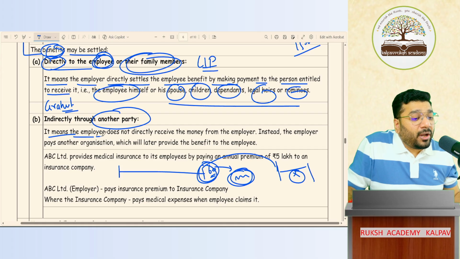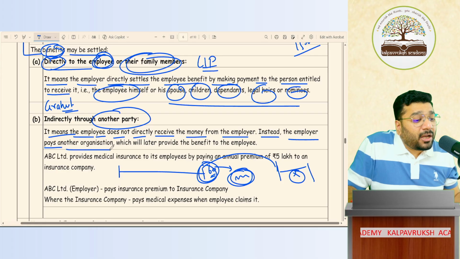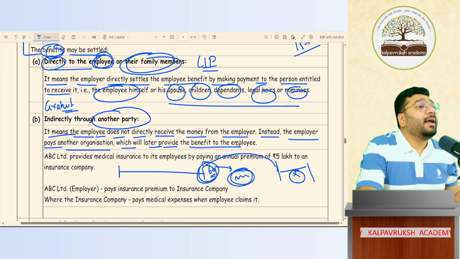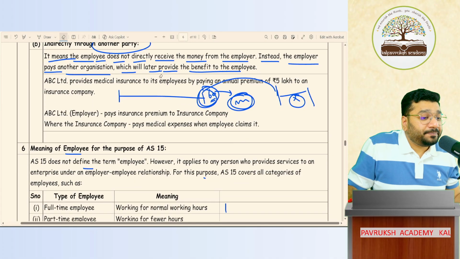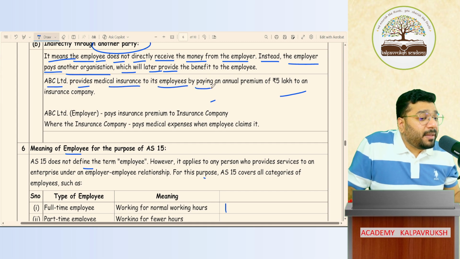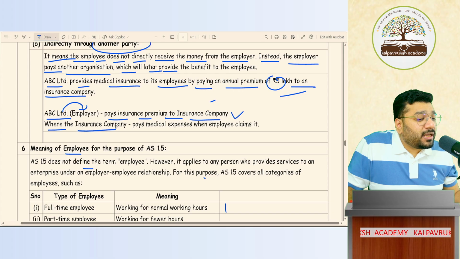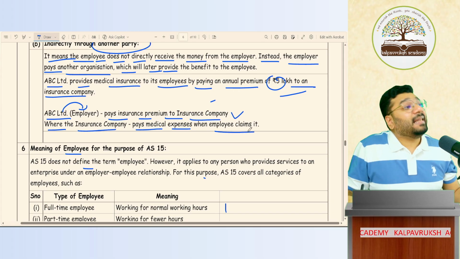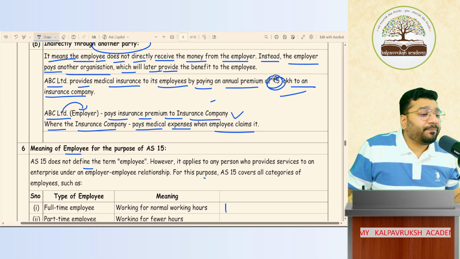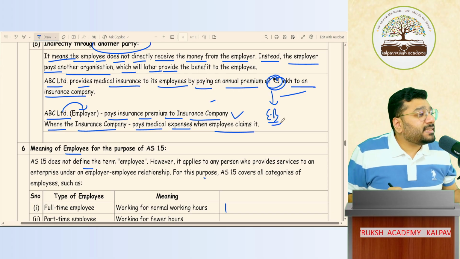It means the employee does not directly receive the money from the employer. Instead, the employer pays another organization which will later provide the benefit to the employee. Got it? So for example, ABC Limited provides medical insurance to its employees by paying an annual premium of 5 lakh to an insurance company. ABC Limited is an employer who pays insurance premium to the insurance company, where the insurance company will pay the medical expenses when the employee claims it. So now tell me people, this 5 lakh rupees the company is paying to the insurance company, is this employee benefit or not?